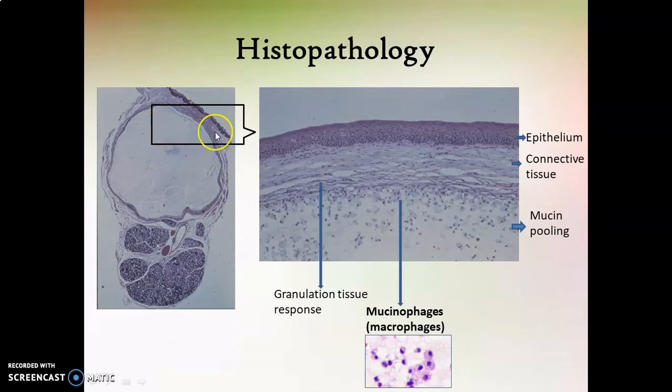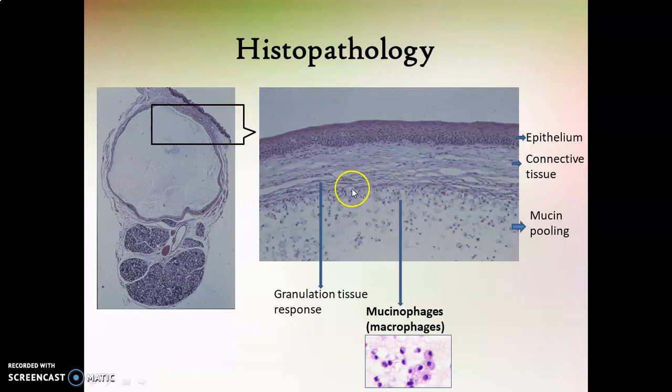When this area of mucocele is magnified, here this is the normal oral mucosal epithelium. You can appreciate here in the higher magnification the normal epithelium of oral mucosa with underlying normal connective tissue. And this is the area of mucus pooling. This area of mucus pooling is enlarged here in this image, and it is surrounded by granulation tissue response.